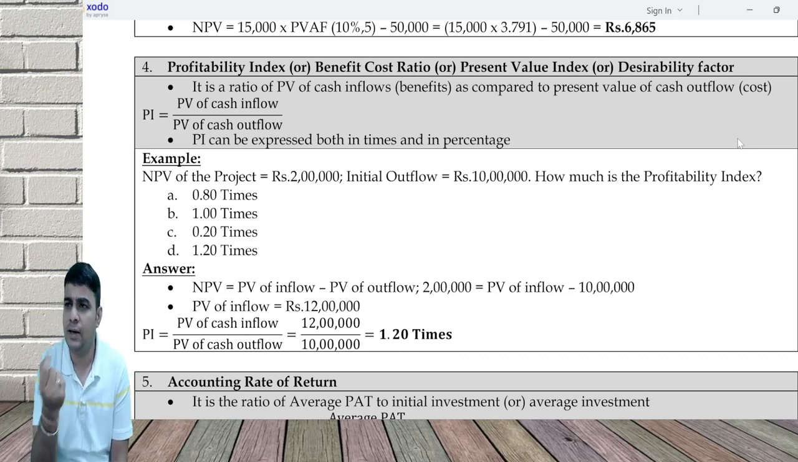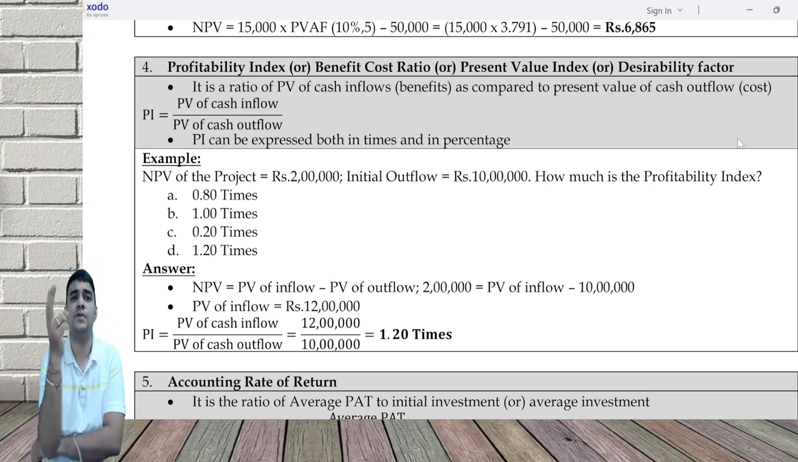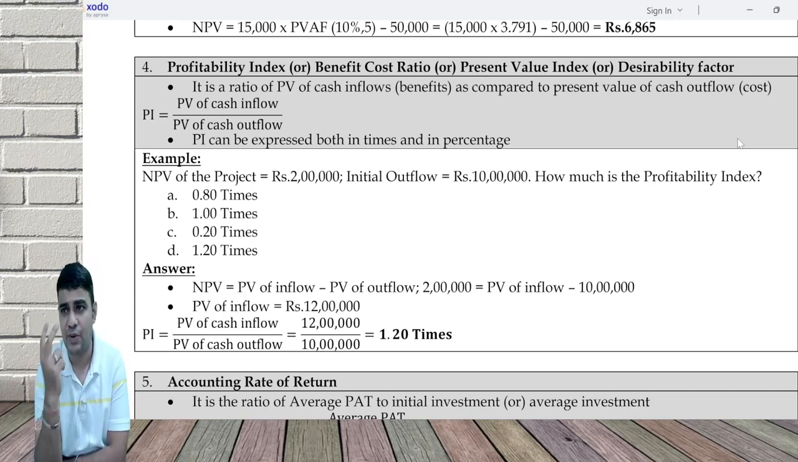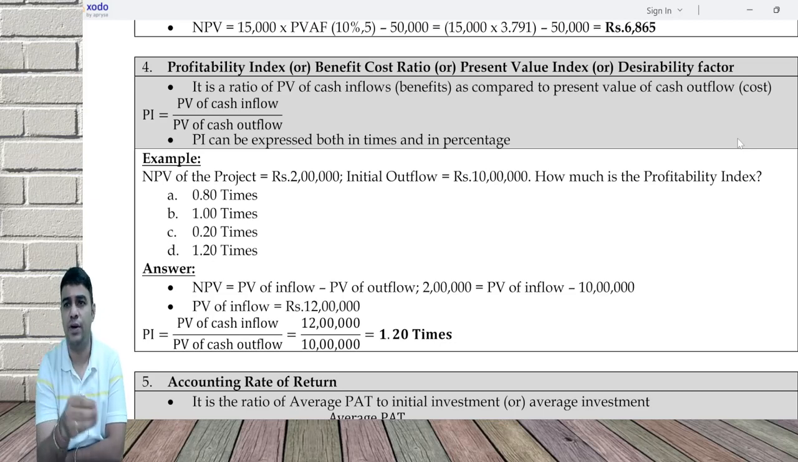But still one technique talks about profit. A rate is equal to what I get back divided by what I give. So what I get back is profit. What I give is investment. There are two names for investment. One is called initial investment. Second is called average investment. Initial investment is what you invest on day zero.